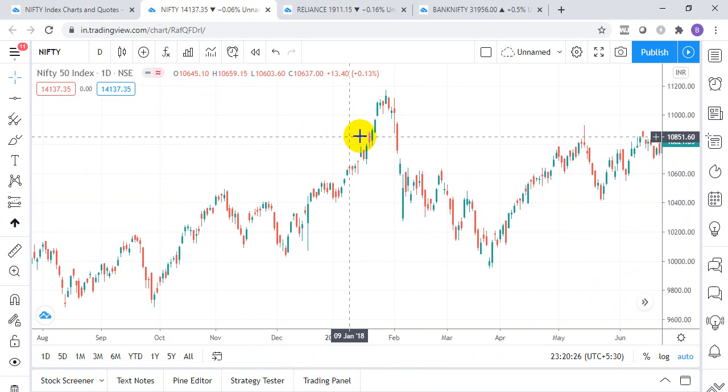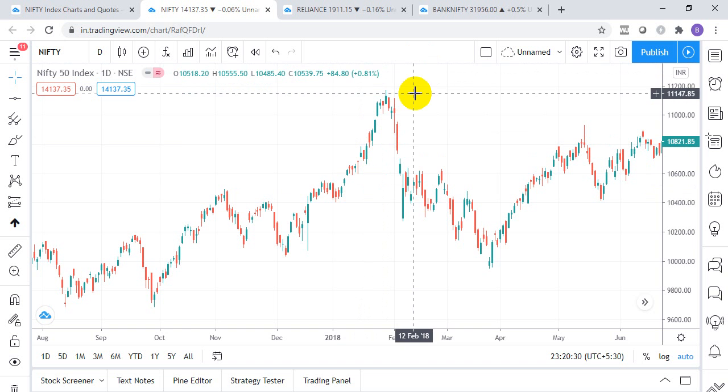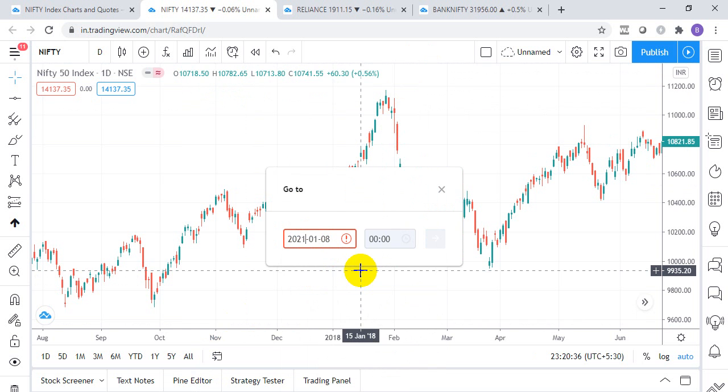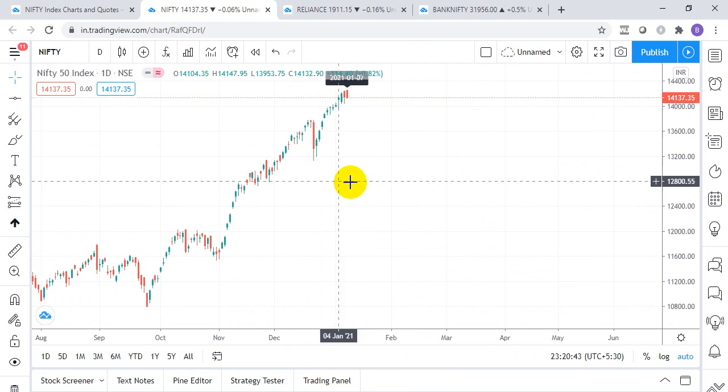My minimum target is 3%, and after that we trail our positions using classical technical analysis. Now if I do the same thing to 2013, the year will be 2021, which will come tomorrow. So note down tomorrow's high and low for the next move in the market.